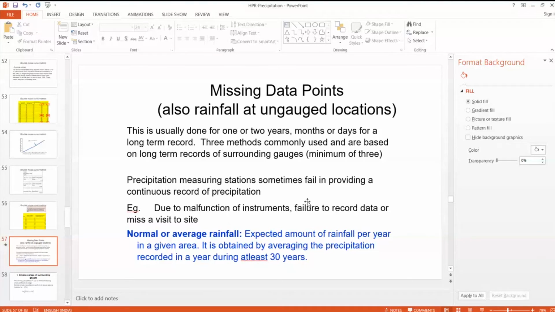We need to calculate that missing data. How can we do this one? In a catchment area there are many rain gauge stations, among which one is faulty, or there is a missing data. So we can use the surrounding rain gauge data to estimate missing data.